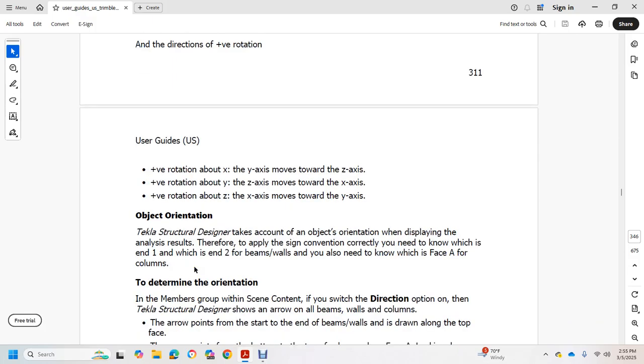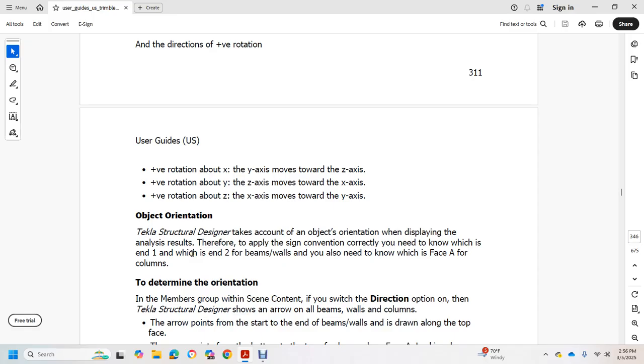Tekla Structures takes into account the object orientation in the display of the analysis results. To apply the sign convention correctly, we need to know which end of the beam or wall is N1 and which is N2. We need to know face A of the column to determine the orientation of the members, using the direction option.